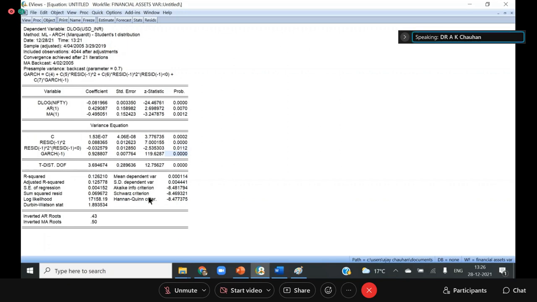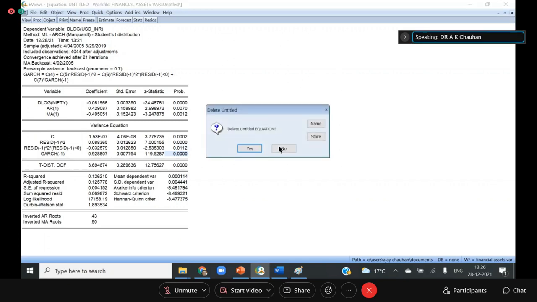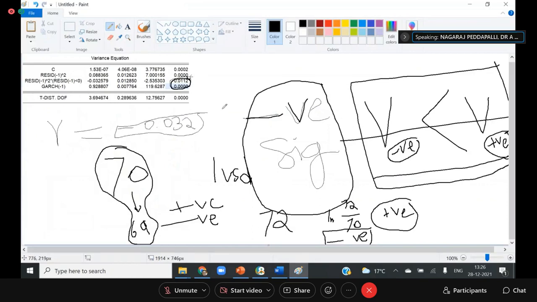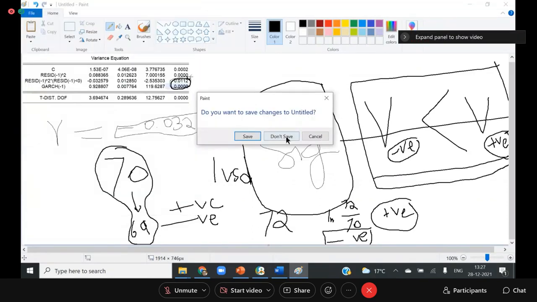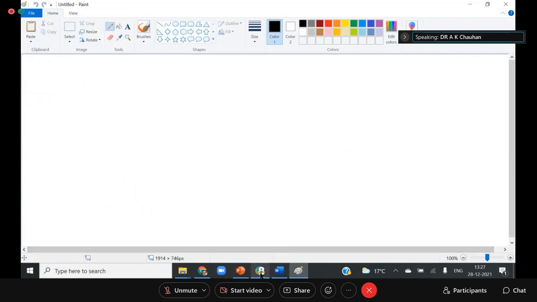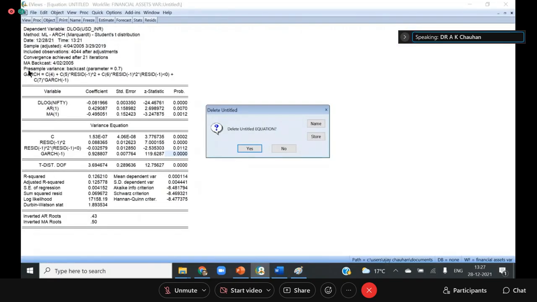So let me show you one more example. Sir, if you don't mind, can you put these into the equation you showed earlier, like alpha plus beta? Okay. So if you see this equation, you can see it here.